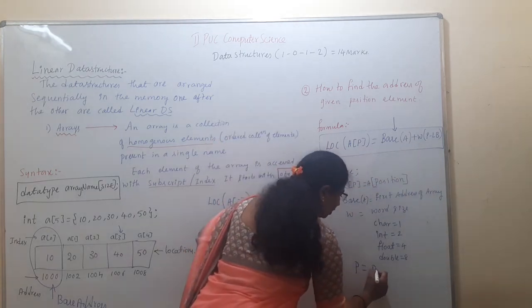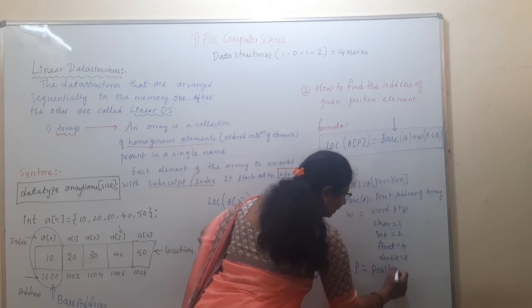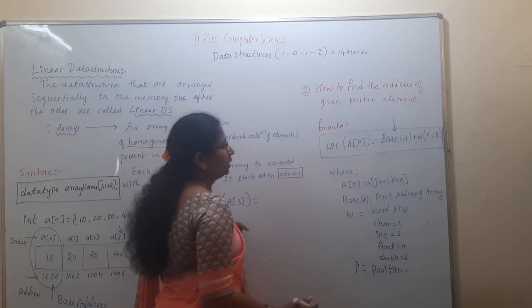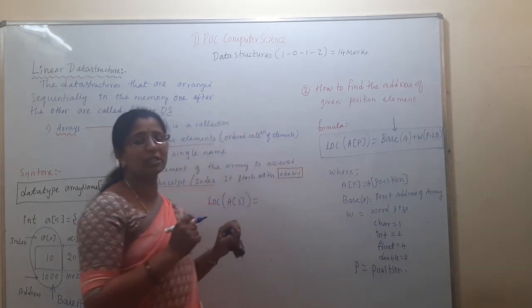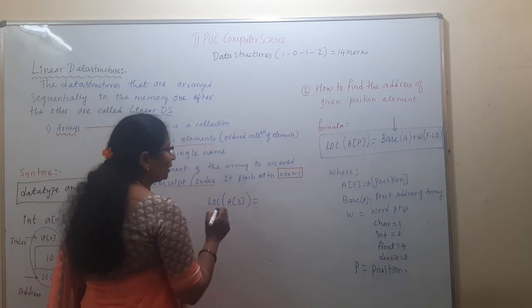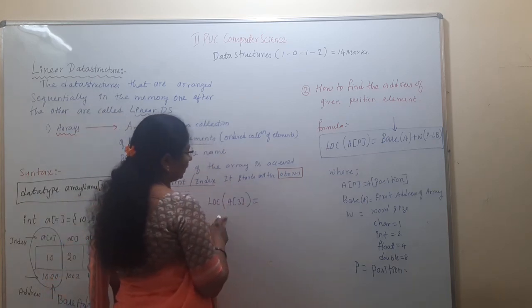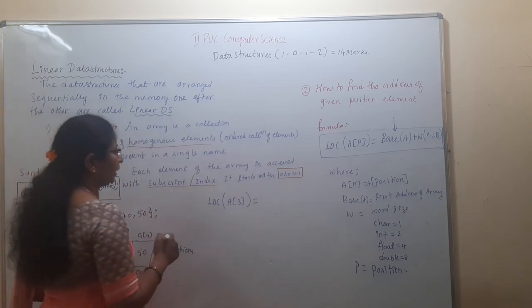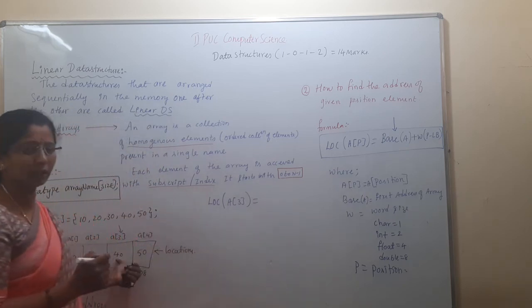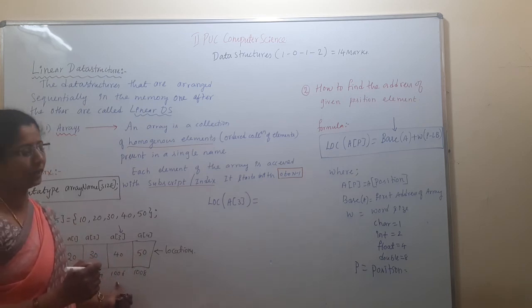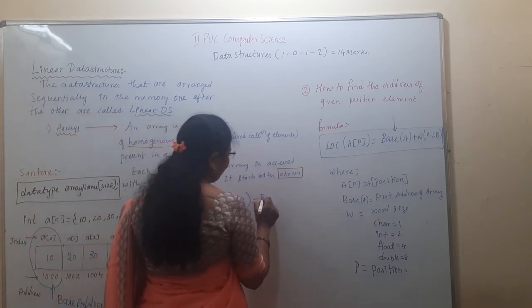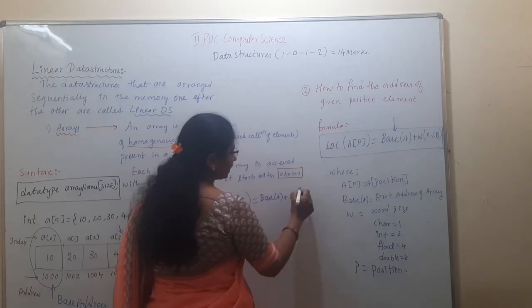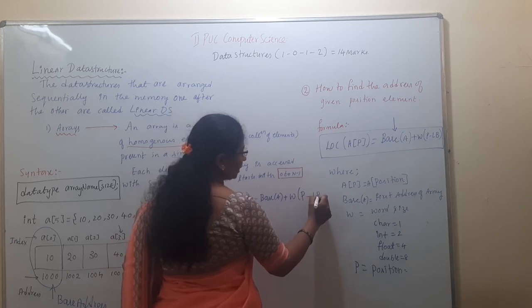P is called position, the position of the element they asked to find. Here they ask for position 3. Then lower bound: always the lower bound starts with 0. Then apply the formula. So now I am finding the address of A of 3. What is the element at A of 3? The element 40. That means I need to find the address of element 40. Here, base of A plus word size times position minus lower bound.